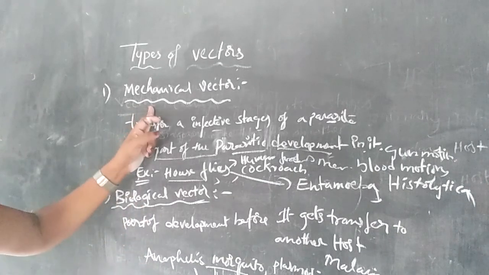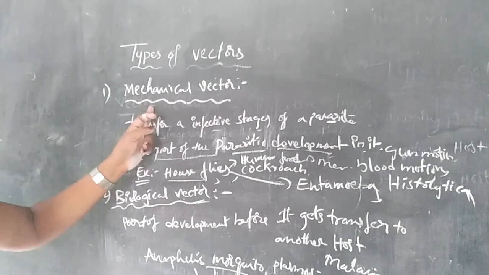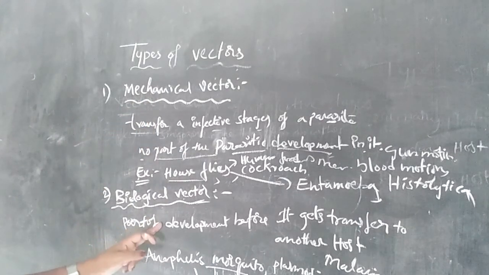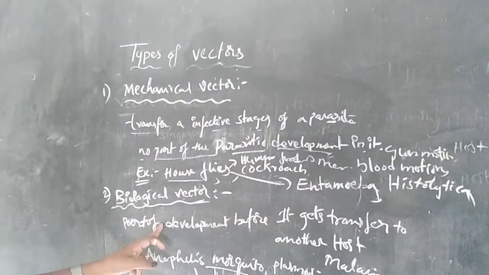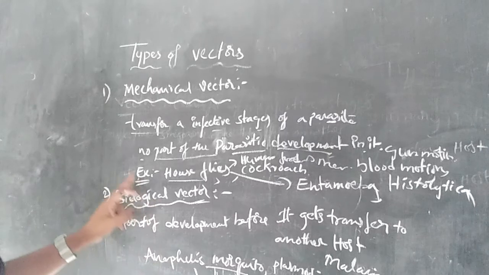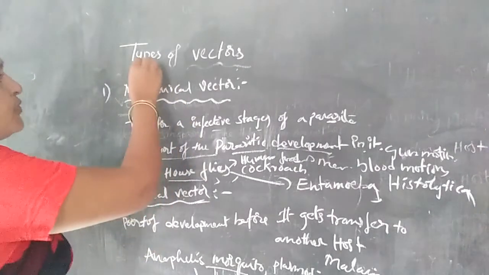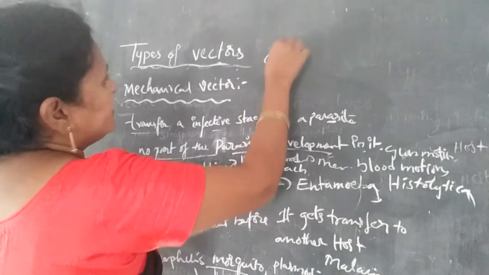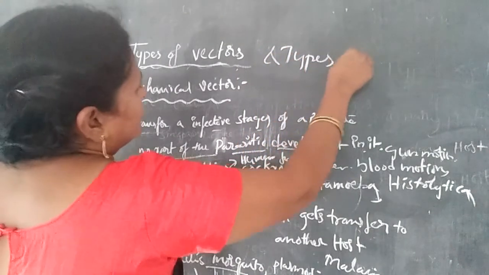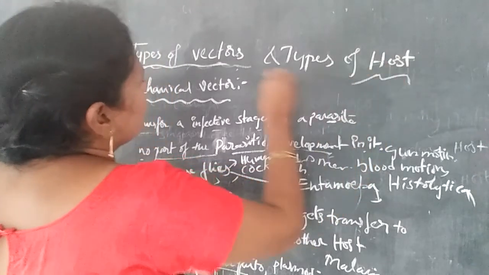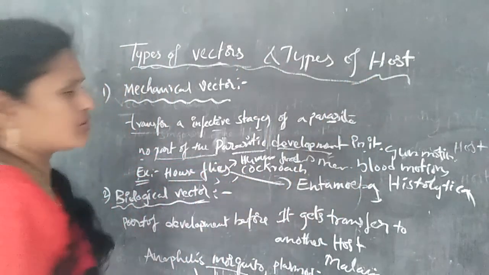So this is the mechanical vector, with no development of the parasite. Half of the development is present in the biological vector. Okay, and the next one is types of vectors and types of hosts. Both are very important topics also.